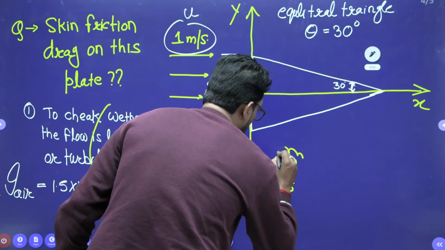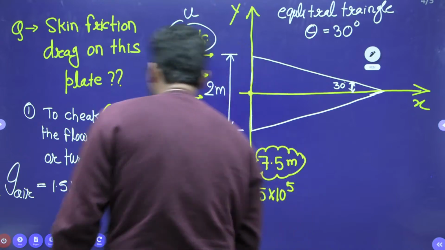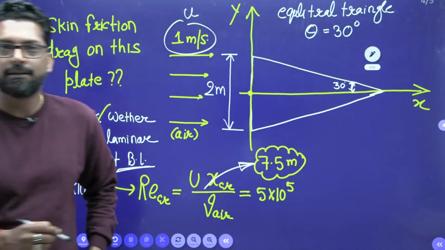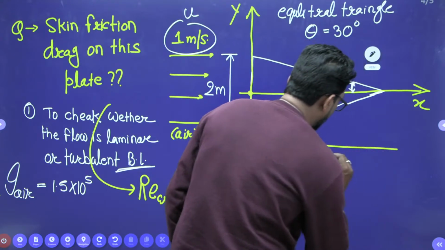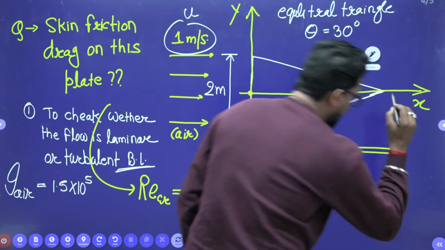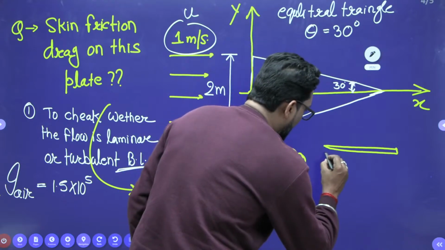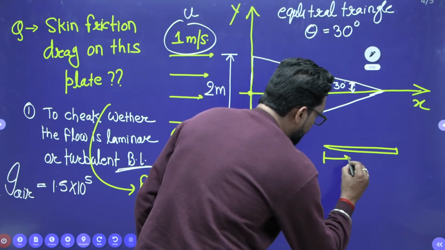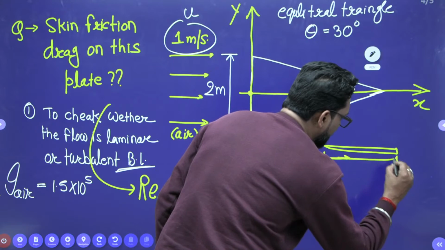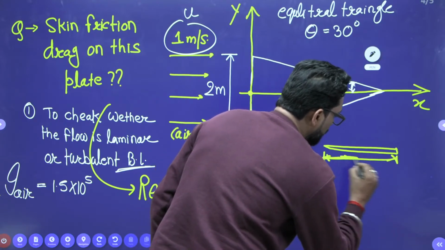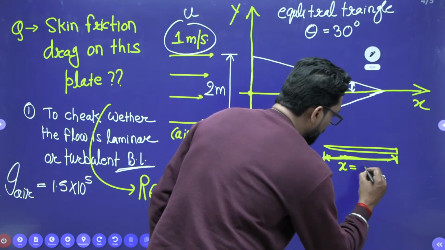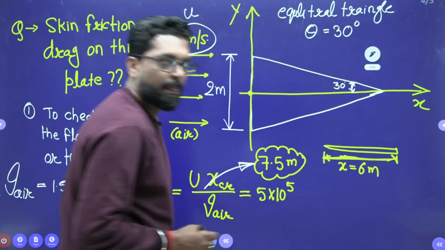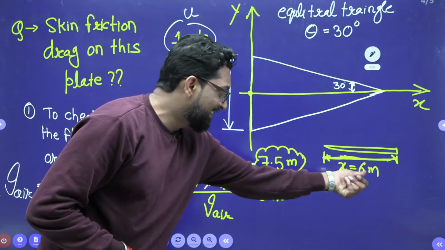Now, this is your critical Reynolds number. This is your critical length. That means, see, if there is any plate, let's suppose the plate length X is 6 meter.